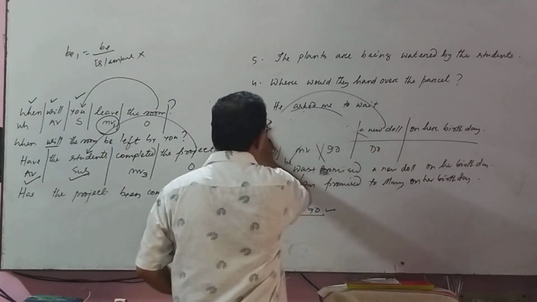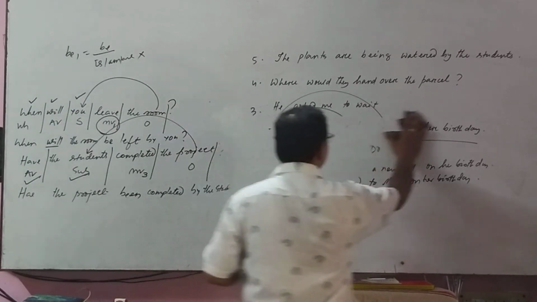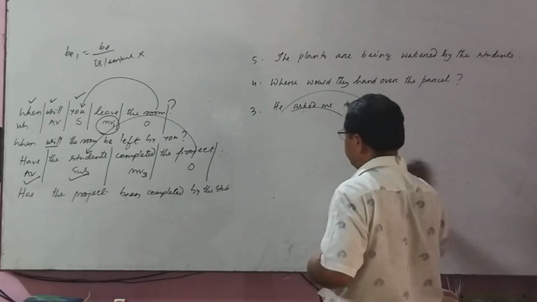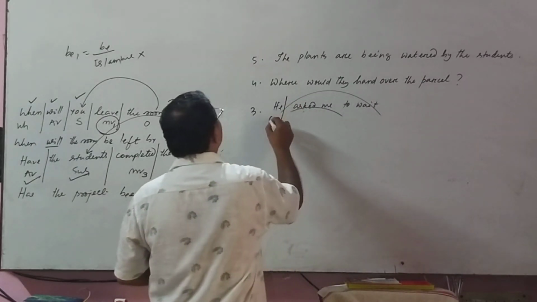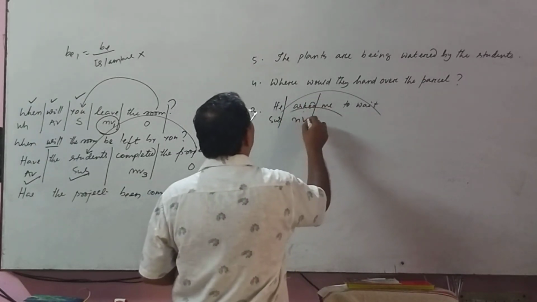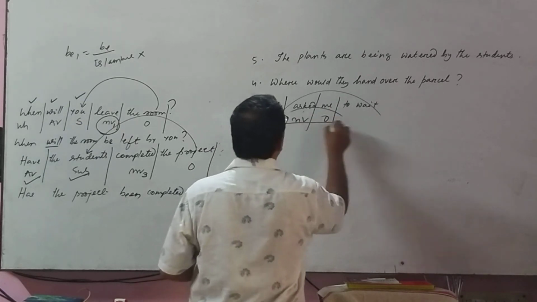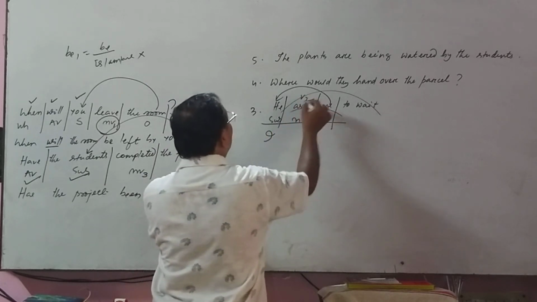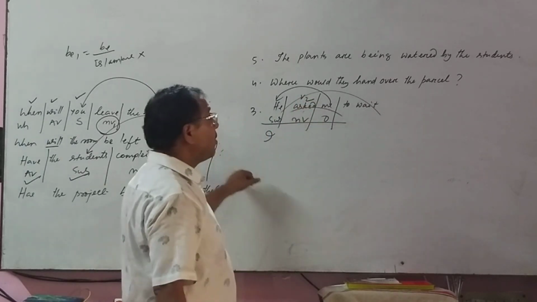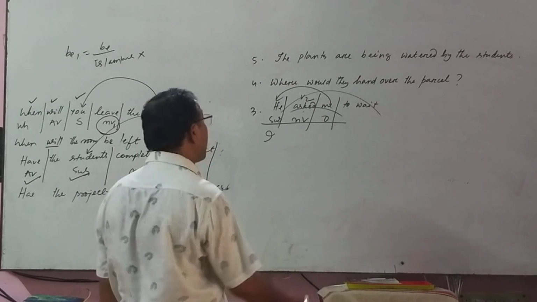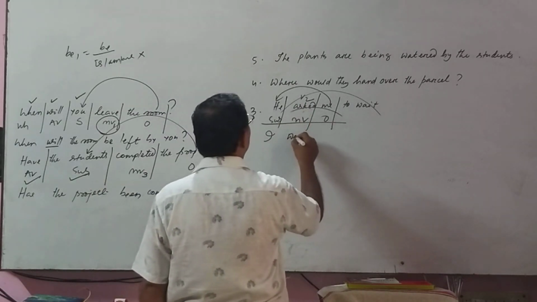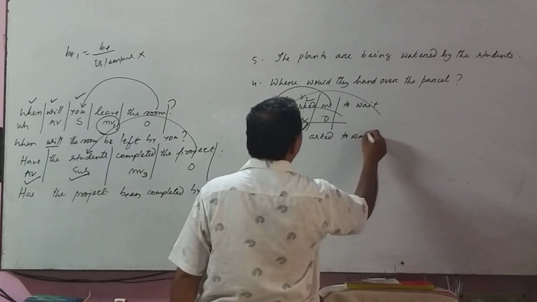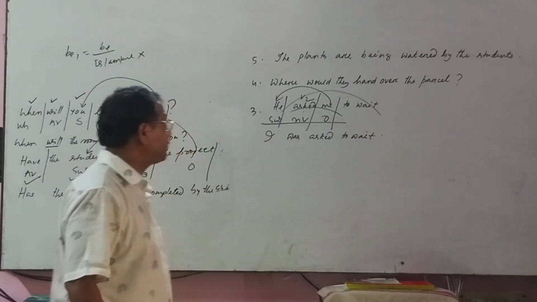Come to question number 3. He asked me to wait. He asked me to wait. And this is the subject. This is the main verb. The object, you got the same. This object, object replaces the subject, as "I." This is V2. Asked, V3 is also asked, but V3 cannot be used alone without an auxiliary verb. So V2 means "was." I was asked to wait. I was asked to wait.